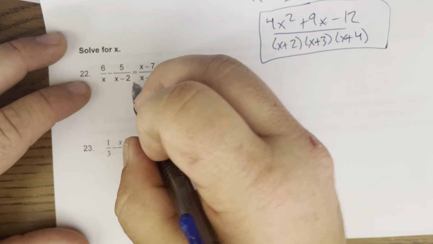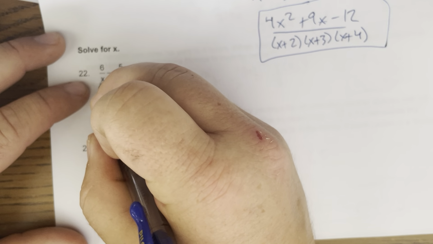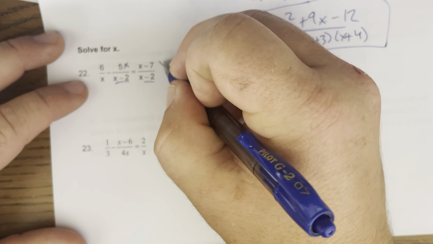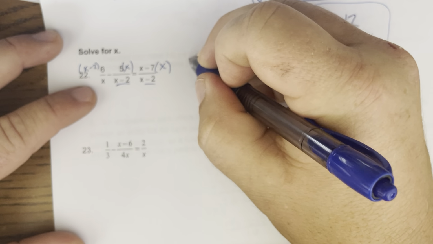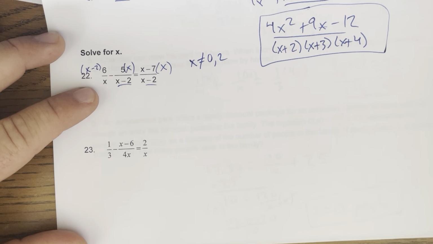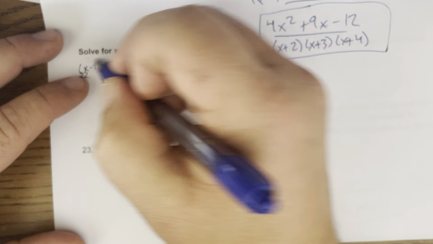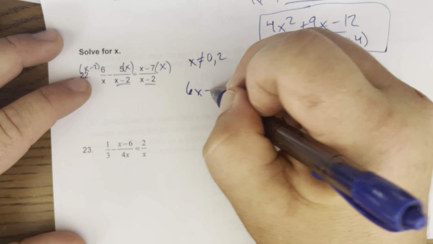On the next one, these two have x minus 2. This has the x. And so this one needs x, this needs an x, and this needs x minus 2. So you need the common denominator. Based on the denominators, I know x cannot be 0, and it also cannot be 2 because it's impossible to divide by 0. And so then we'll distribute this 6 to get 6x minus 12.